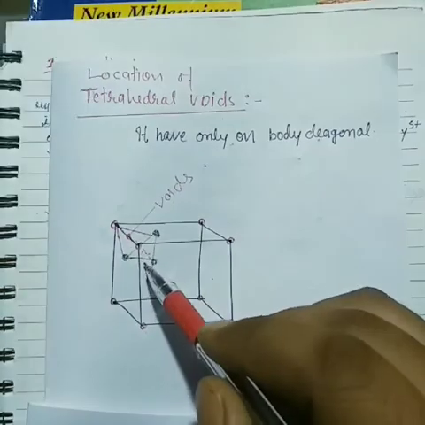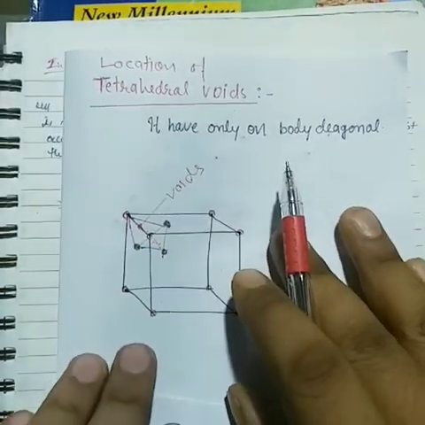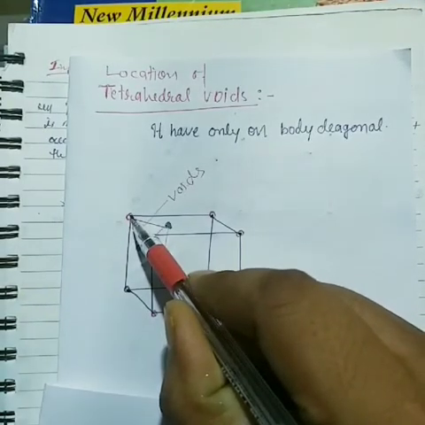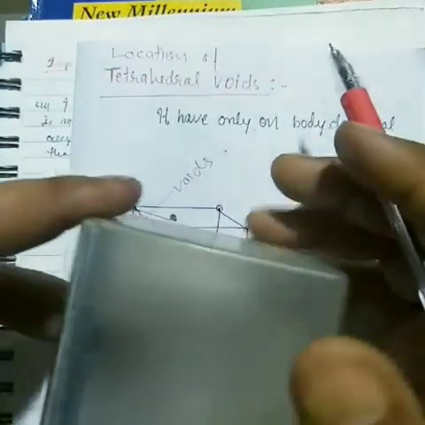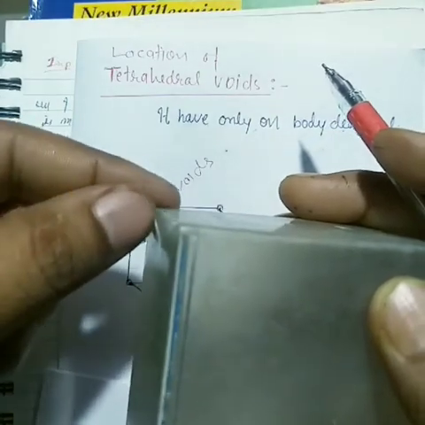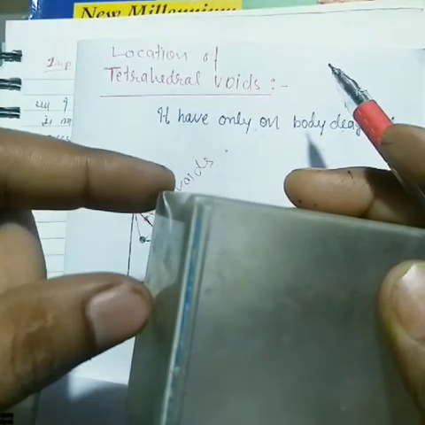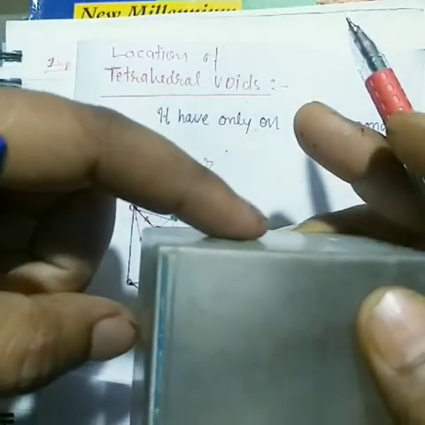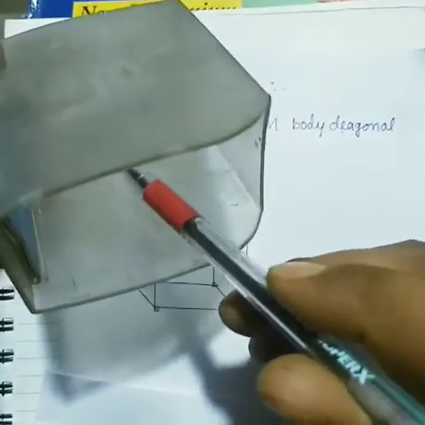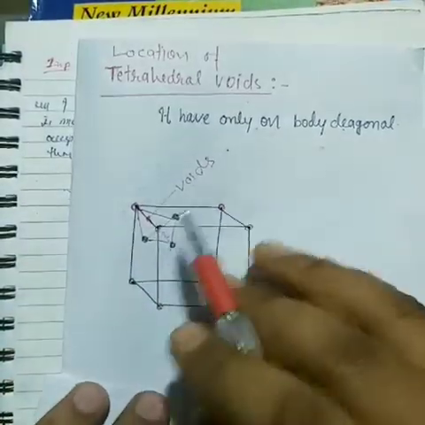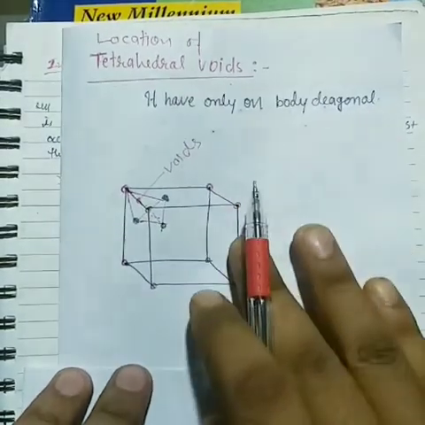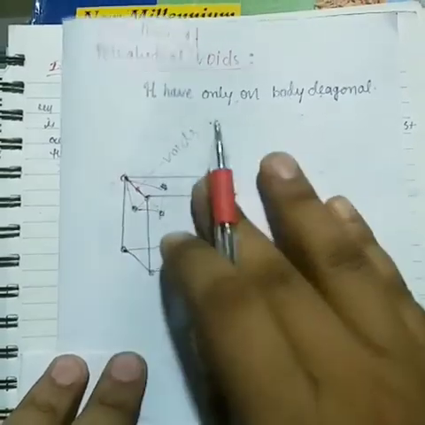Is it clear? And I hope you are clear. Now once again I repeat here. Now see, this is a back side corner. I took a back side corner. Now this back side corner atom is connected to this face and this face and the back side face atom. So if I connect these atoms, it resembles a tetrahedral void. So these tetrahedral voids form in the body diagonal.